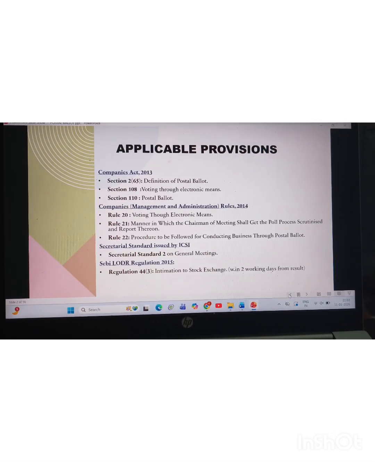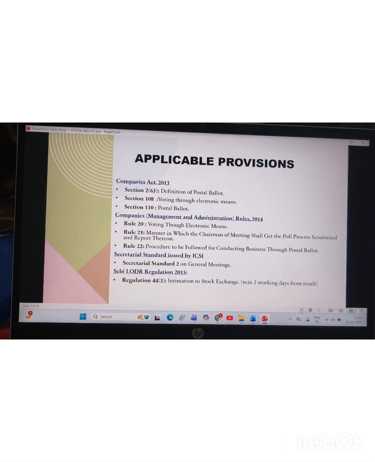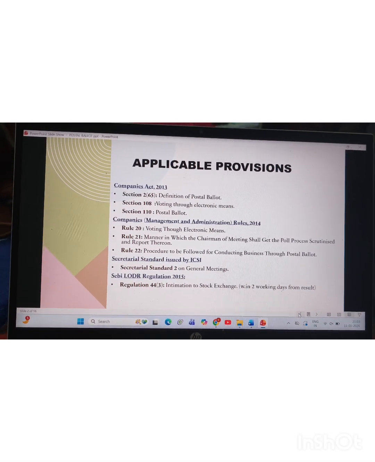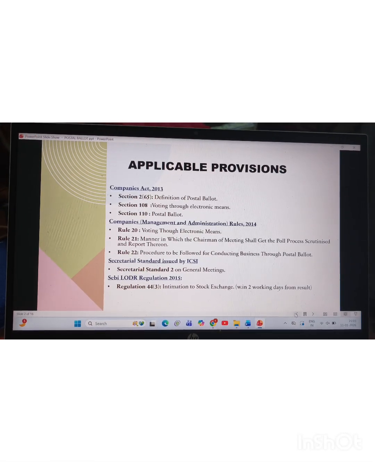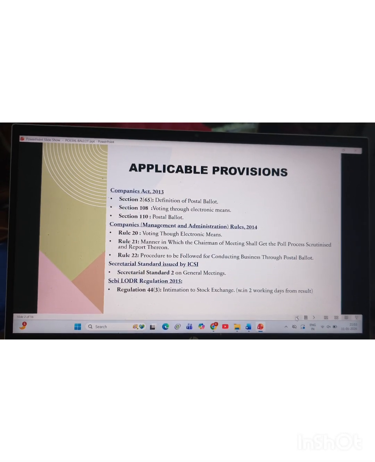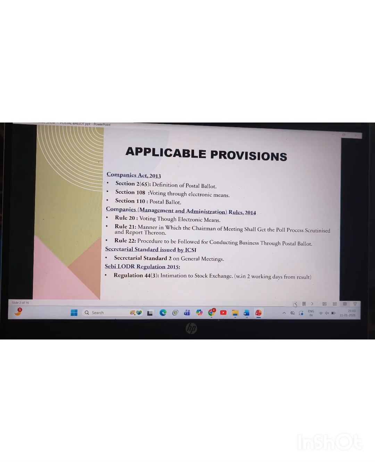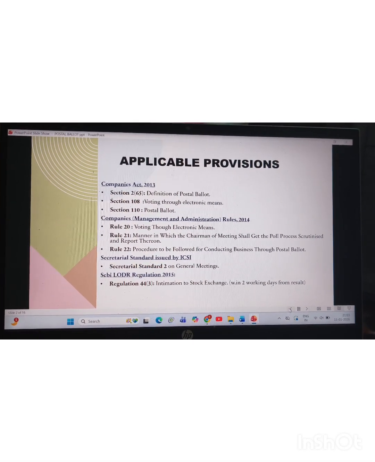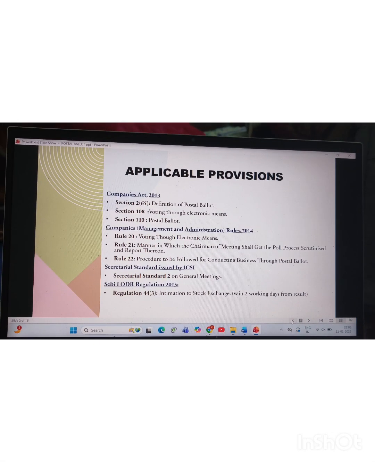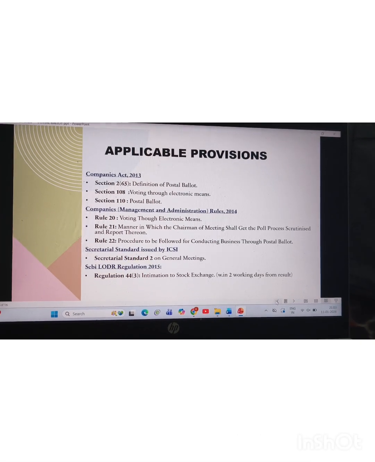So here are the applicable provisions which talk about the postal ballot as per the Companies Act, as per the Companies Management and Administration Rules, as per the Secretarial Standard and the SEBI LODR. So here are some applicable provisions which talk about the postal ballot, as you can see on the screen.